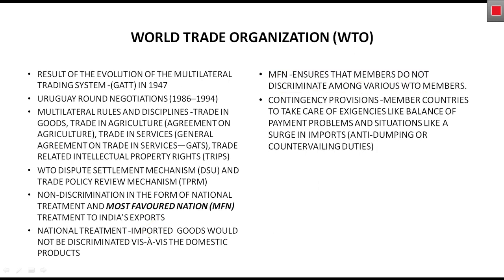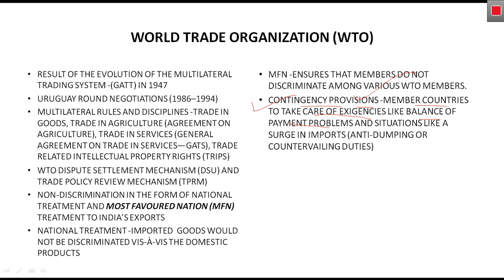Next, contingency provision is also there. There are contingency provisions available for the member countries. Under this, member countries can take care of exigencies like balance of payment problems. Whenever there is a balance of payment crisis or problem in member countries, WTO has some contingency provisions for them.